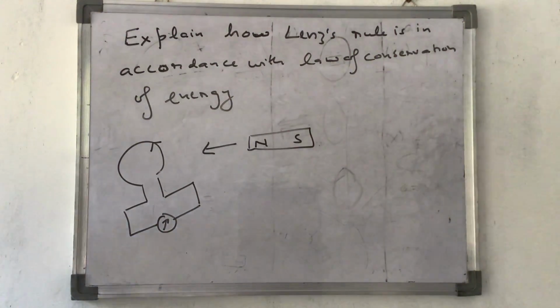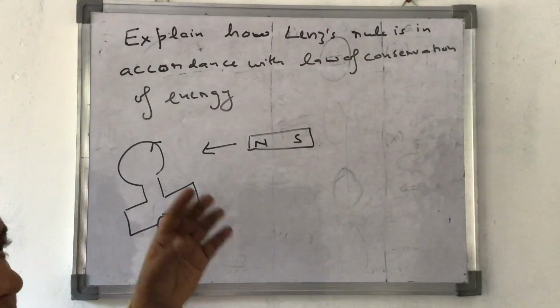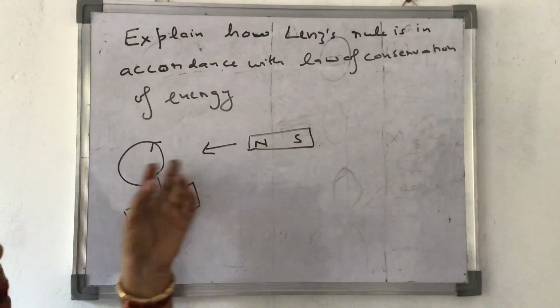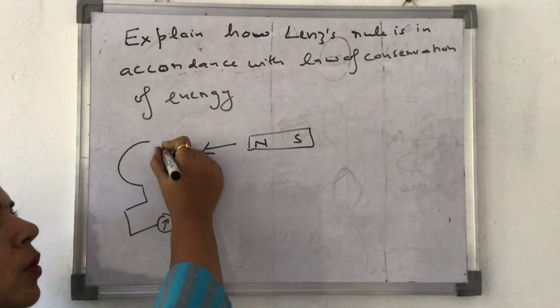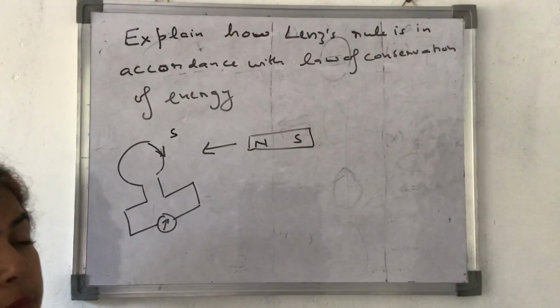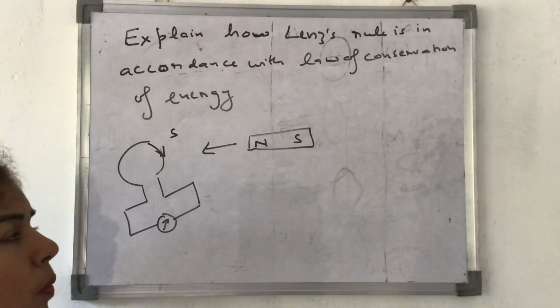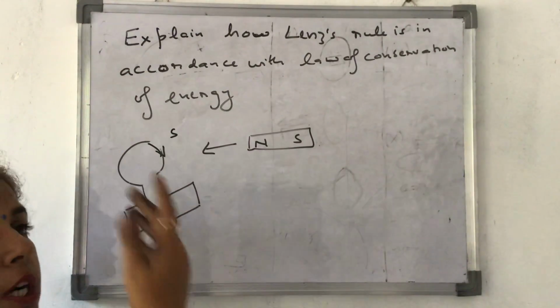Now just imagine that Lenz's rule is false. If Lenz's rule was false, then when you are bringing the north pole of the magnet towards this loop, what would have happened? This would have become a south pole, and the current would have been flowing in clockwise direction. If this would have become a south pole, then the north pole would have got attracted towards this loop on its own.